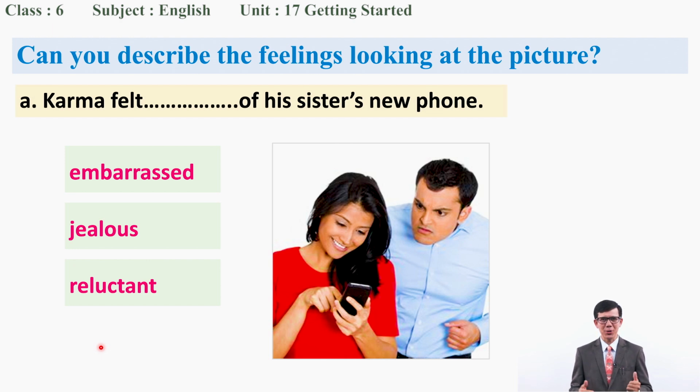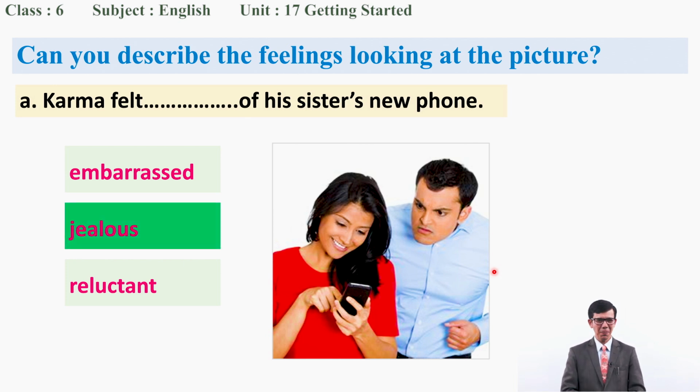Perfect. I guess you might have guessed correctly. Please, you can make a closer guess too, no worry, okay? This is learning. But next time I ask you, you have to be sure, okay? Right. So, Karma felt. What is your guess? That's perfect. Karma felt, yes, jealous. Sometimes when you see your brother or sister with some new clothes or something else, what do you feel? Of course, you sometimes feel jealous. That's right. Karma felt jealous of his sister's new phone.